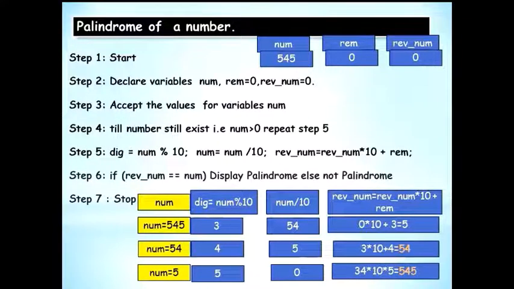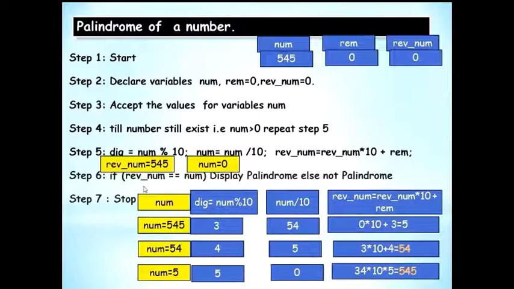So even if it is a palindrome, it will not display it's a palindrome, because you had not taken care of putting this num into an empty container for checking later. Num has reduced itself to 0 because you were doing operations on num. Eventually, you are doing 545 equal to 0 at step 6. You are not doing 545 equal to 545. So the answer will come out as not palindrome. So you will have to correct that.